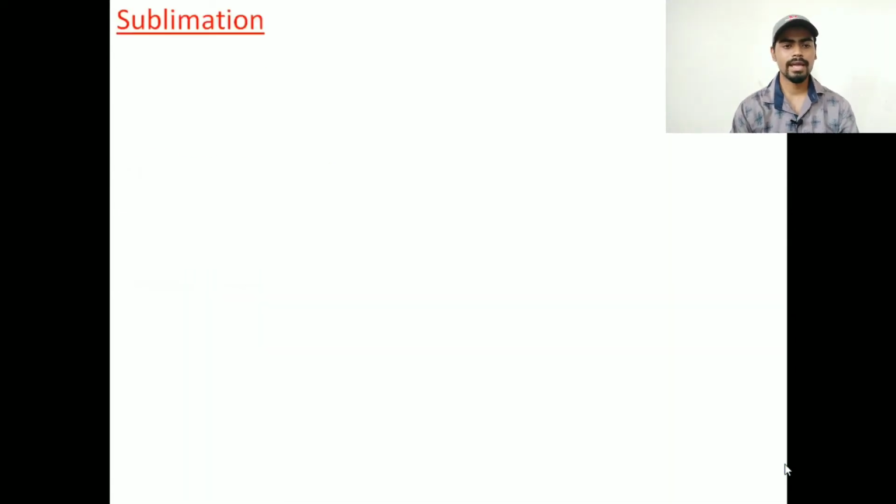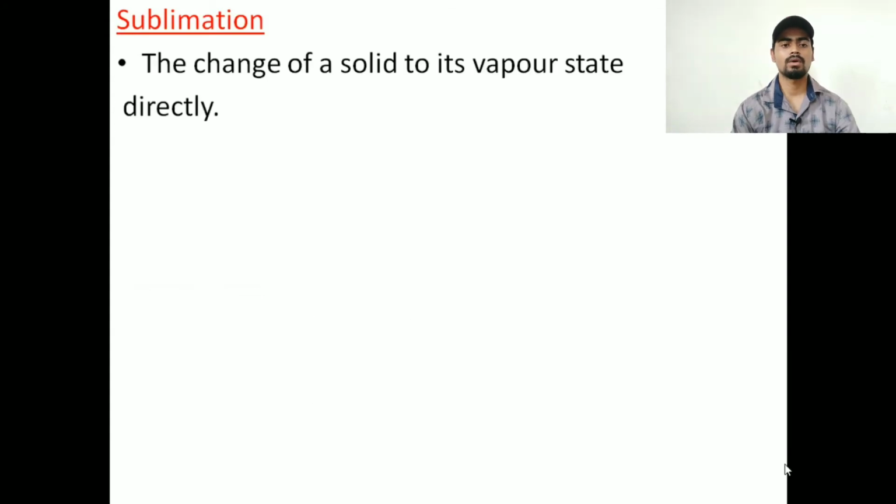Now we'll move to the next one, that is sublimation. Now sublimation is a direct process. It is not going from solid to liquid, or liquid to gas, or gas to liquid, or liquid to solid. It will directly jump one state. The change of a solid to its vapor state directly. See, one state is skipped over here, not going from solid to liquid. It is going directly from solid to vapor state. So that is sublimation.